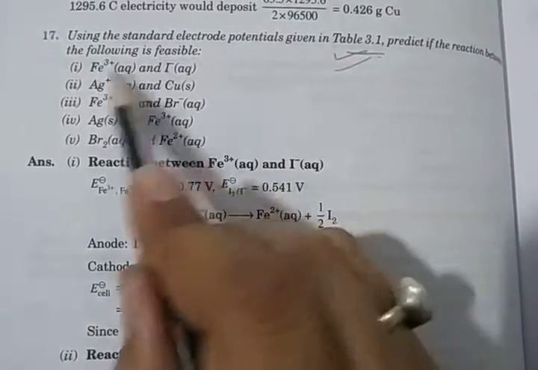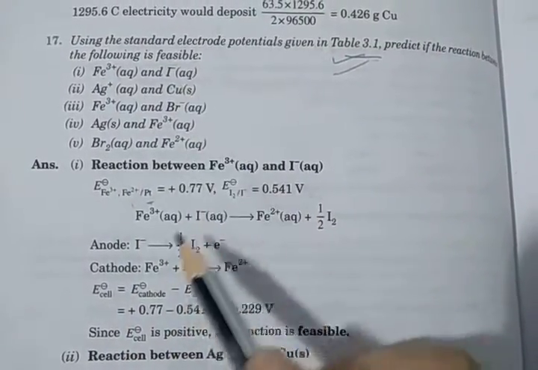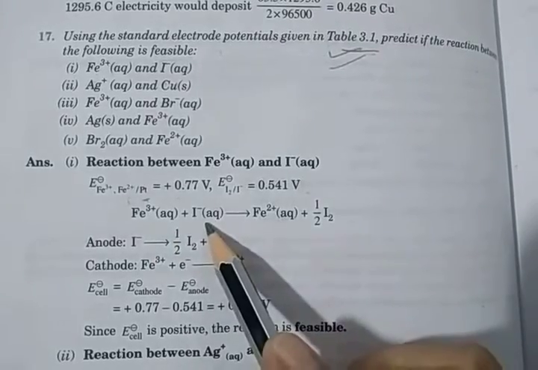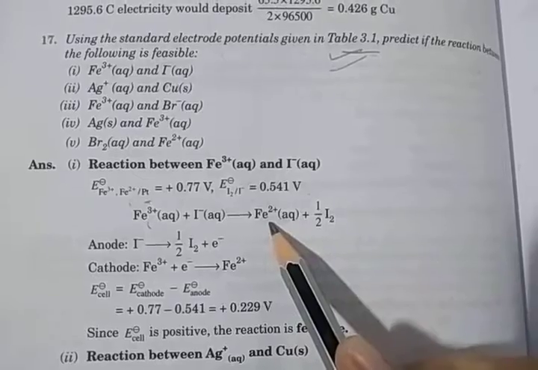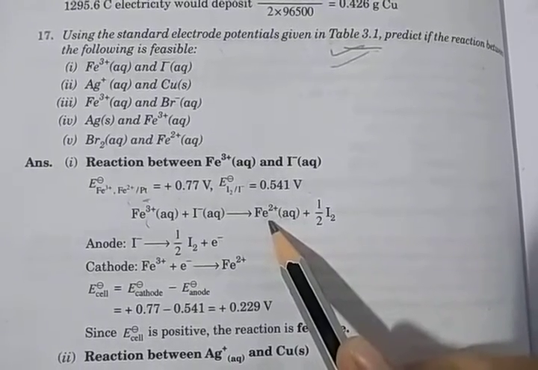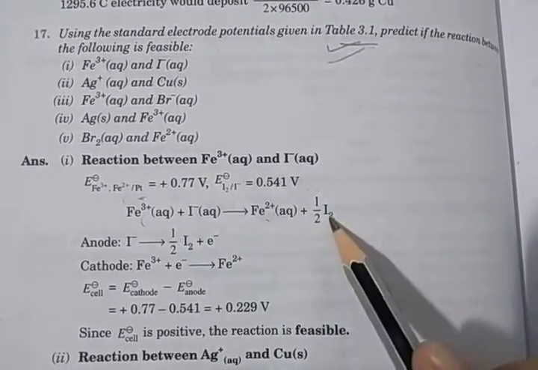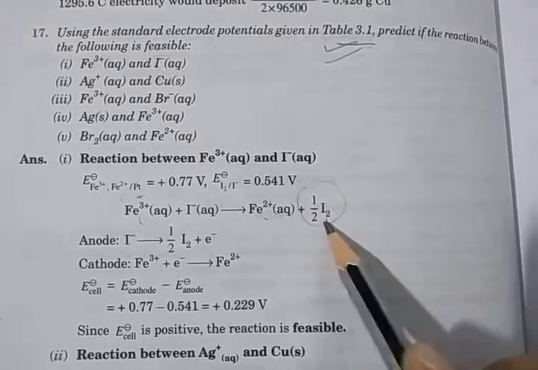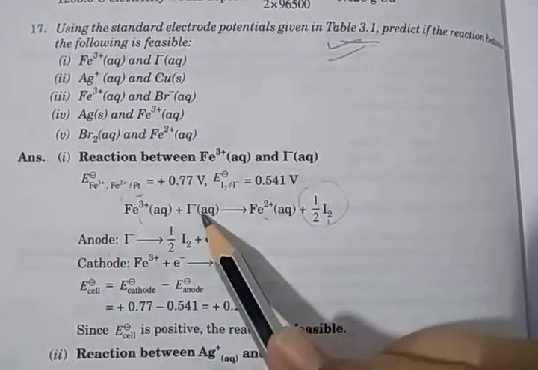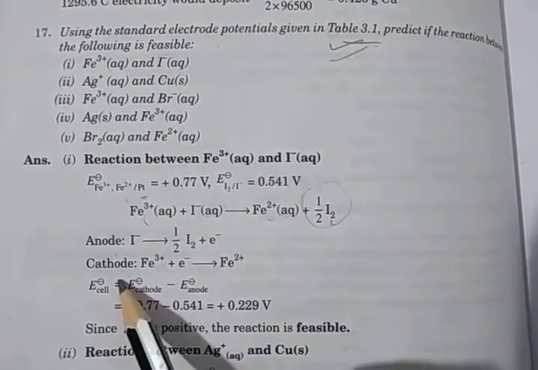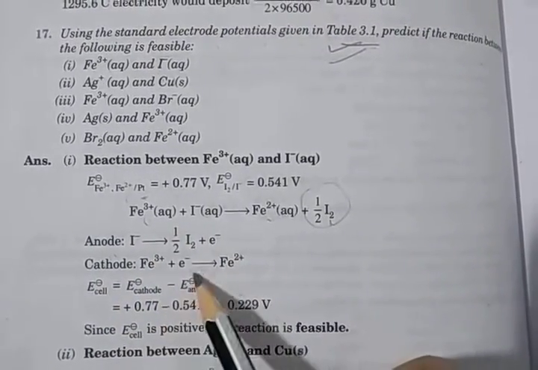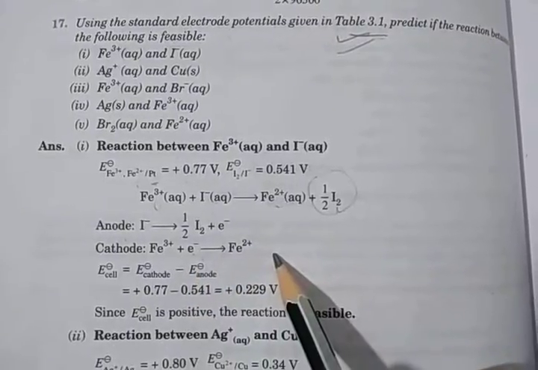Then the reaction between Fe3 plus and iodide is feasible. Fe3 plus gains an electron and converts into Fe2 plus, and iodide ion loses an electron and converts into iodine. So at the anode, iodide ion converts into iodine by loss of one electron, and at the cathode Fe3 plus ion gains an electron and converts into Fe2 plus.